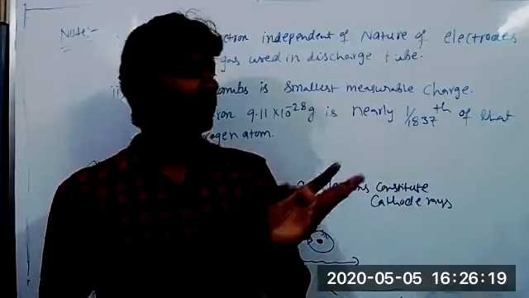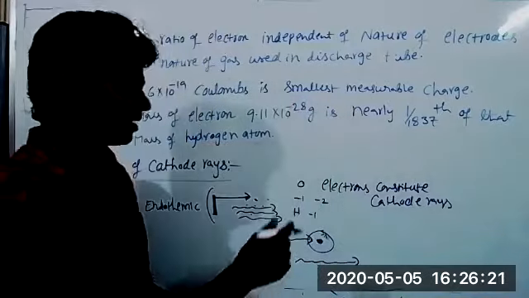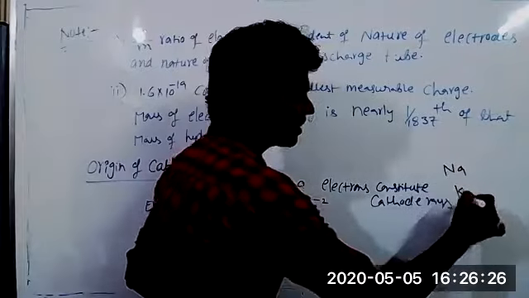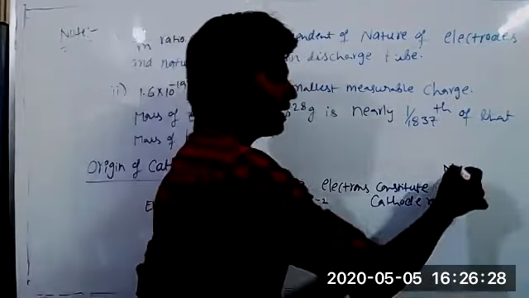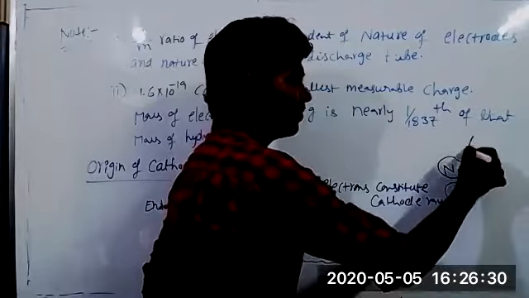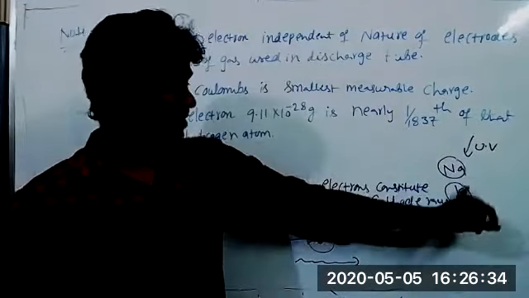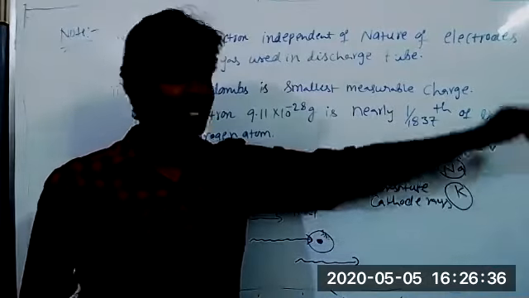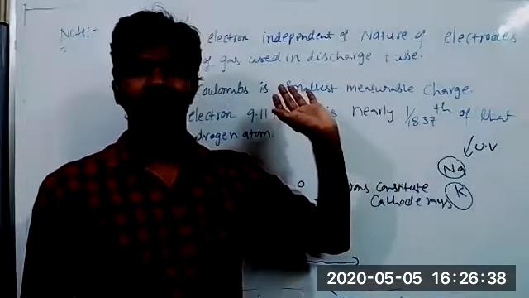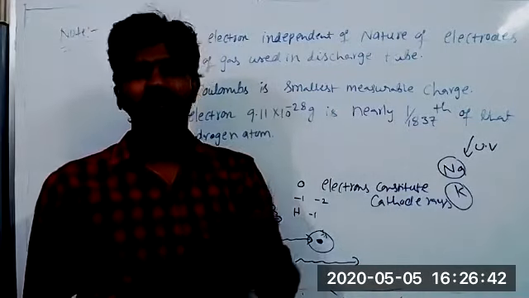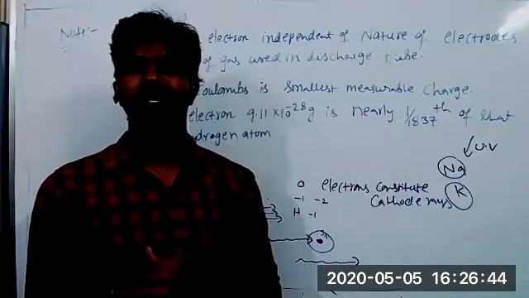So cathode rays are not only produced in a discharge tube. If we take sodium or potassium metals and expose them to sunlight, I mean the UV region, these metals also lose electrons. Those electrons also constitute cathode rays. Or by heating a filament at high temperature, the filament also releases cathode rays.